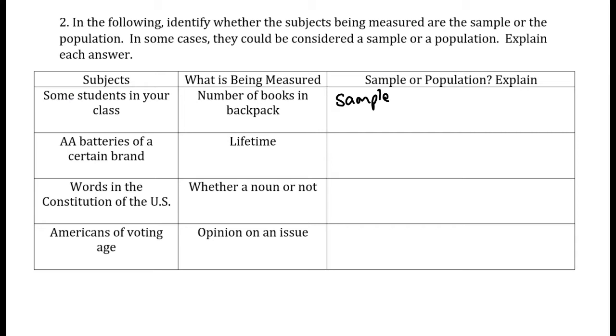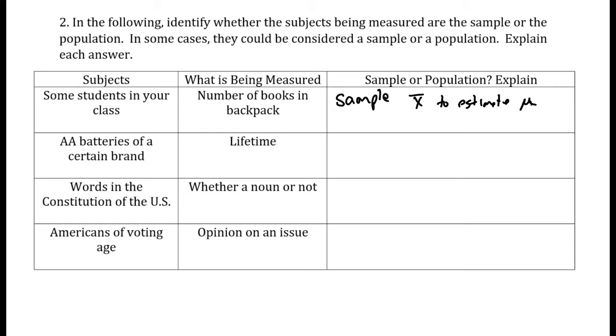So your explanation would be something about we're not asking everybody, we're just choosing a subset of that population. We would probably find the mean. We would probably use a sample mean here. So we would probably compute an x bar here to estimate mu, that's the population mean. That's that parameter that we don't know. So we use our sample mean x bar to estimate mu.